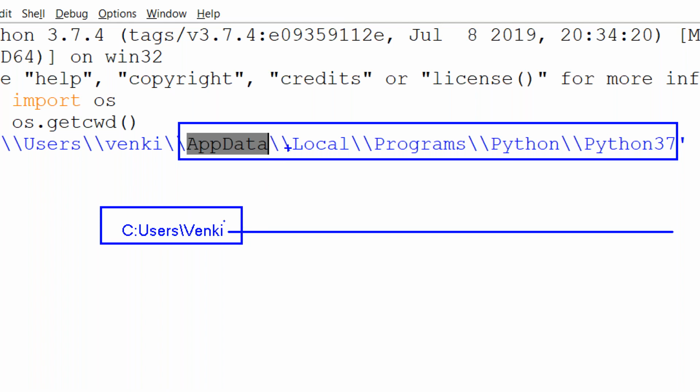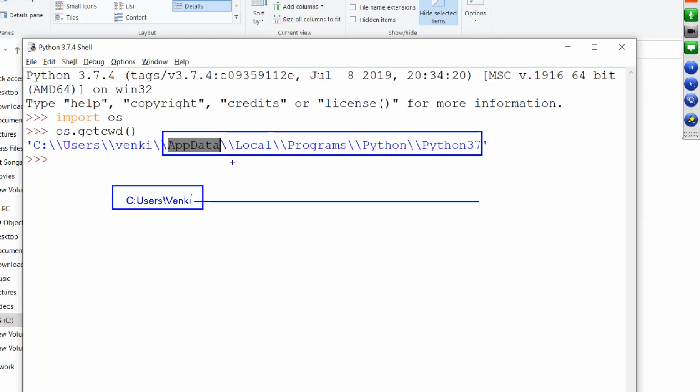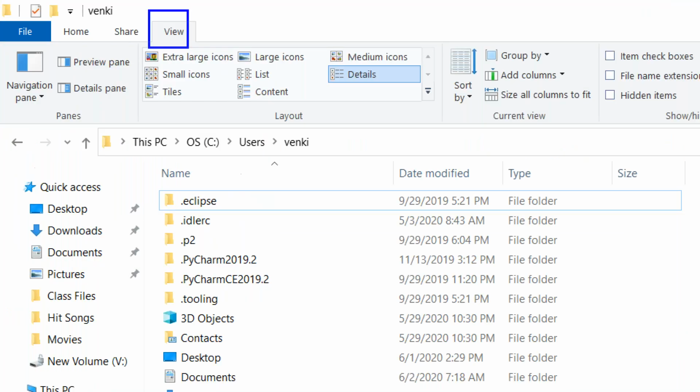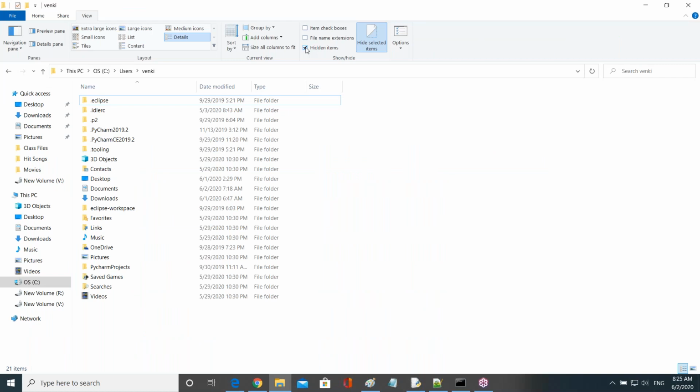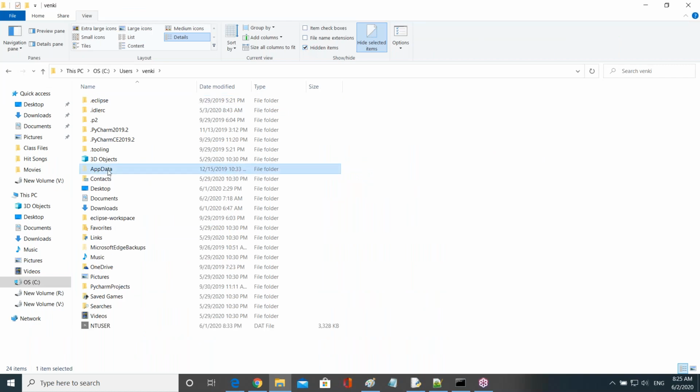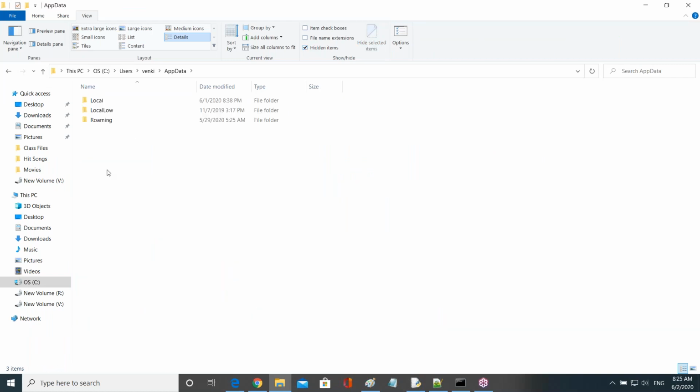Okay, now I want to show the path, right? Then go to the View tab at the top and check here. Now click on Hidden items, guys. Now you can see AppData. Open AppData, then Local.